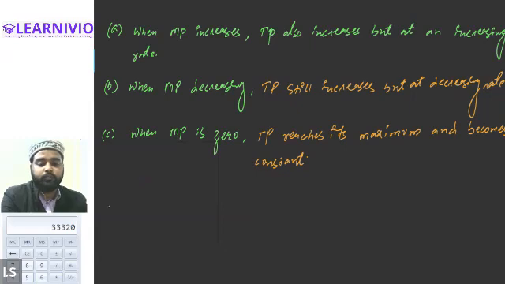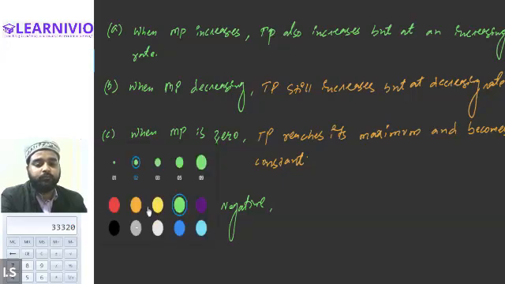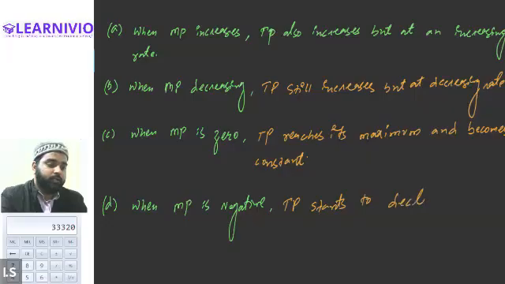Then we have the fourth relationship as well. Fourth will be, when marginal product is negative, then what happens to the total product, Alexander? The total product finally starts reducing. Total product starts to decline.